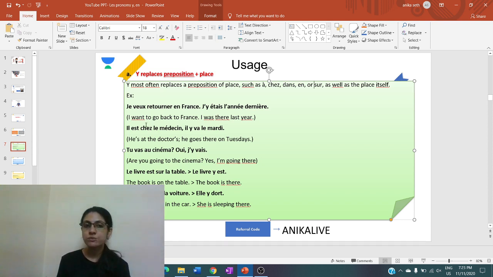I want to go back to France. J'y étais l'année dernière. Now, the placement of the pronoun before the verb stays the same as we have done. If there is one verb, we place it before the verb. If there are two verbs, we place it between the two verbs, except in the case of passé composé, where we place it in front of the first verb.